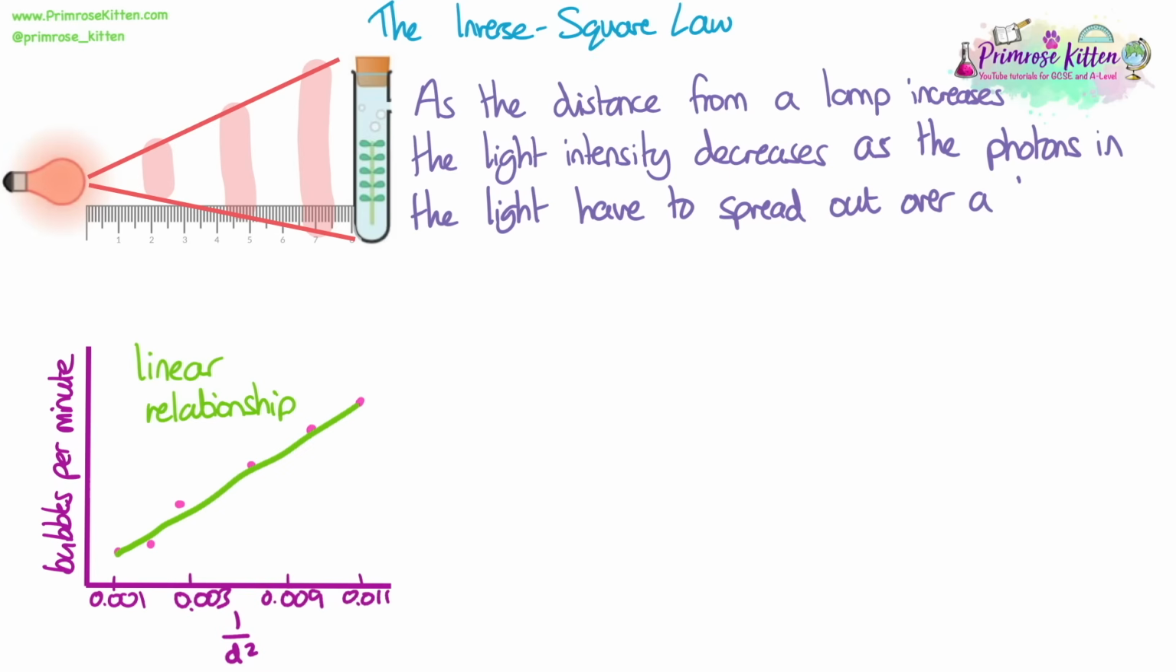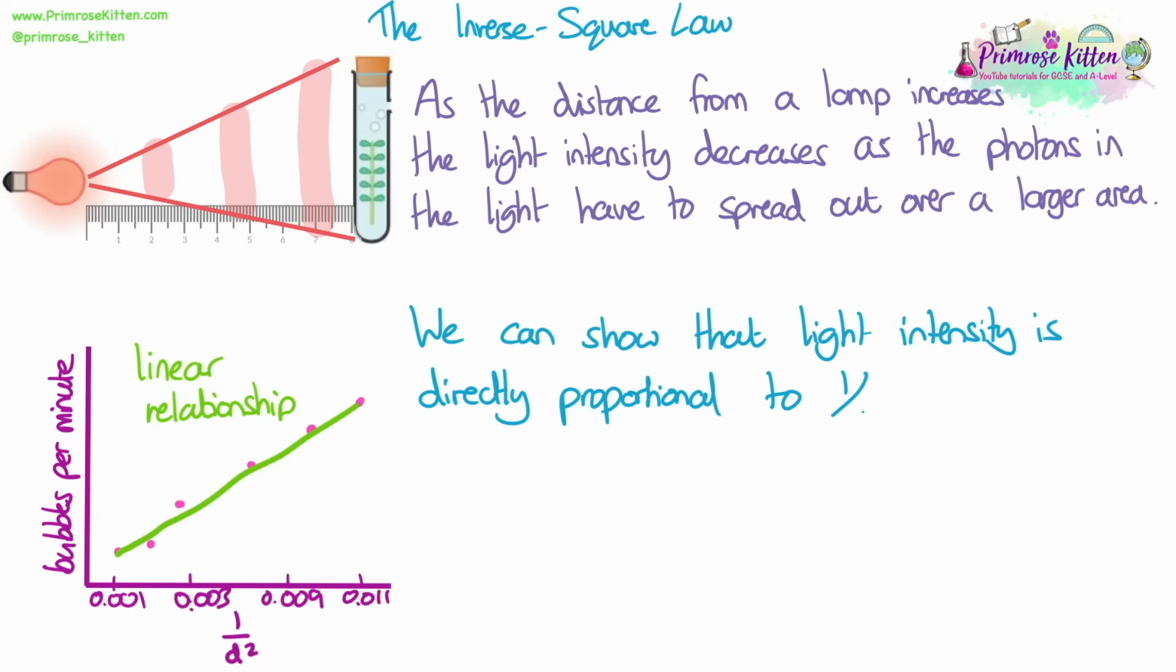As the distance from a lamp increases, the light intensity decreases, as the photons in the light have to spread out over a larger area. So there is less light energy overall hitting the plant. In the practical, we are moving the distance of the lamp. So we can show that light intensity is directly proportional to 1 divided by the distance squared, or the inverse